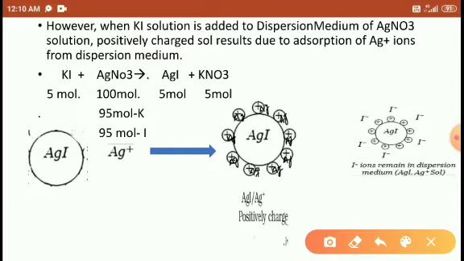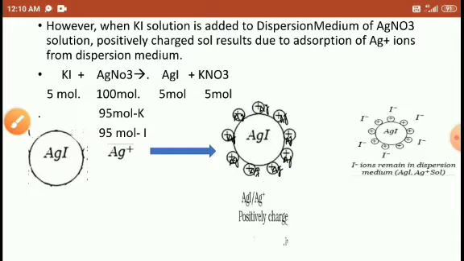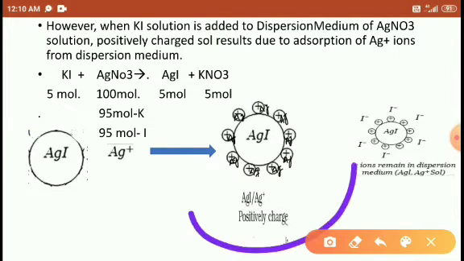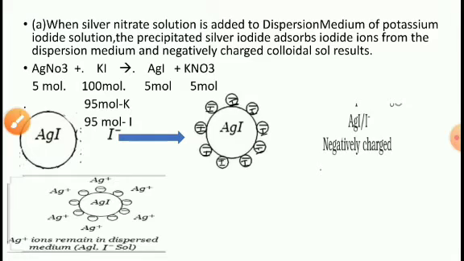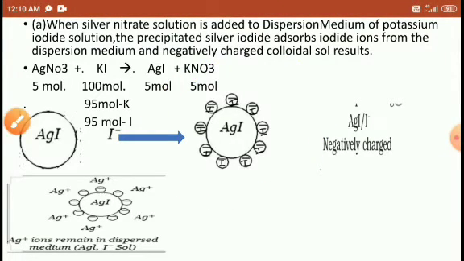Here the Ag plus is formed. Ag has a positive charge, so AgI with Ag plus is positively charged, right students, understood? What is this? We will discuss it in the next slide, students. Just wait, I will explain this one also. I hope you understood. This is the formation of a positively charged colloid, and this is the formation of a negatively charged colloid. Right, students?